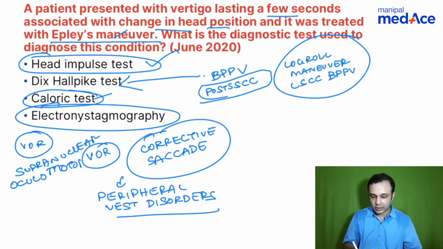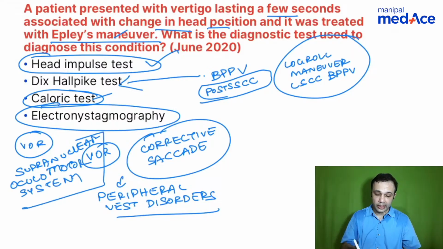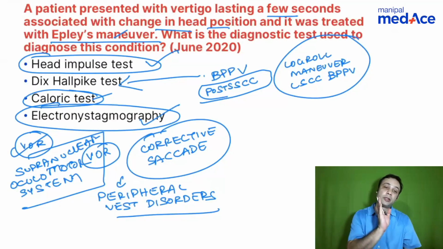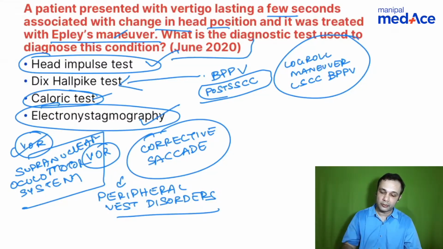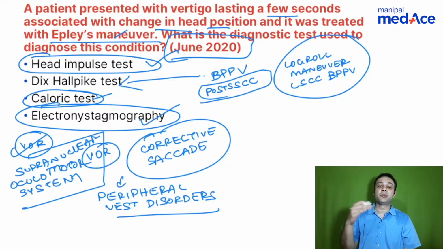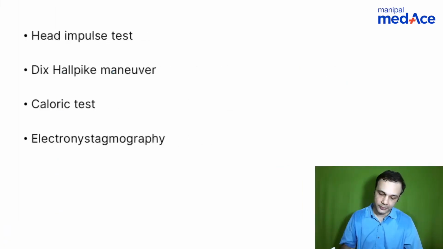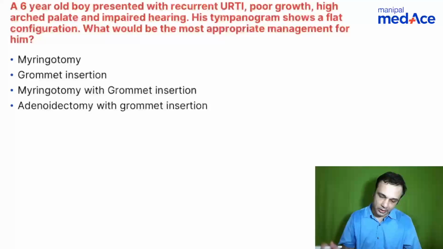This is a 1 hour topic itself. Supranuclear oculomotor system is a 1 hour topic itself. So it can test the vestibulo-ocular reflex along with the supranuclear oculomotor system, that is electronystagmography. Now there is a variation to that, that is the video nystagmography, which has come into foray. So this was asked way back in 2020 when VNG was still in the initial stages. Okay, this is what we've discussed.